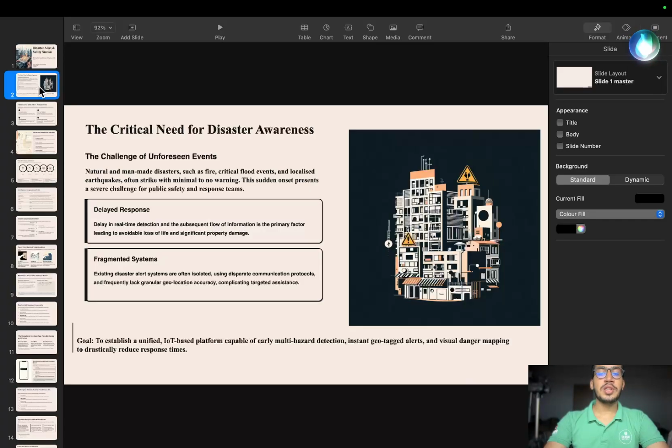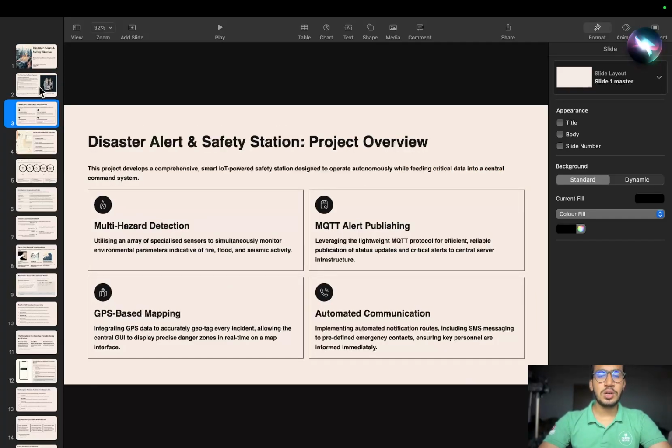After that, my project goals were: 1. Detect floods, fires, and earthquakes reliably. 2. Show everything in a GUI that a user can control. 3. Publish a geotagged alert so that other systems or people can respond. 4. Send an SMS message to an emergency contact. And 5. Keep a local safety fallback so that alarms still sound even if the network or main computer fails. All that together makes the system useful for a small building, a lab, or similar places.